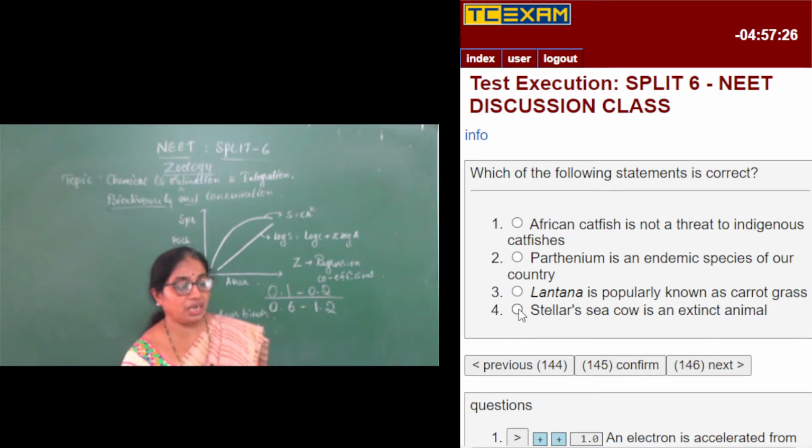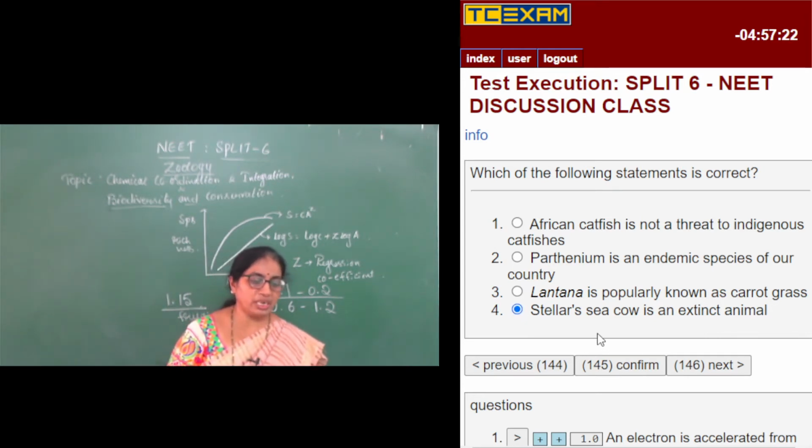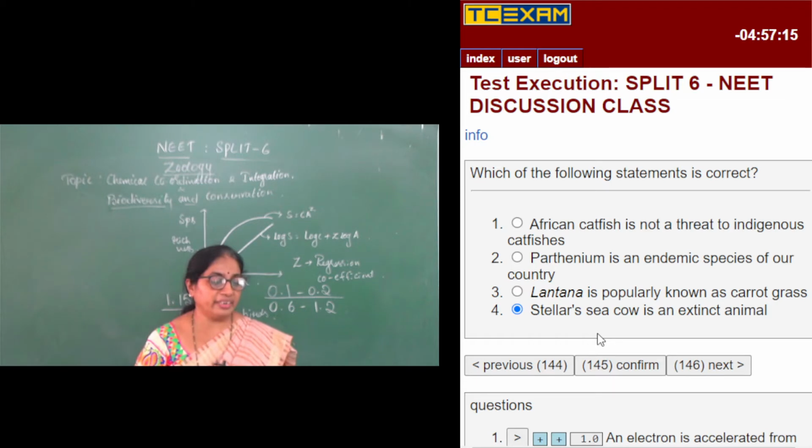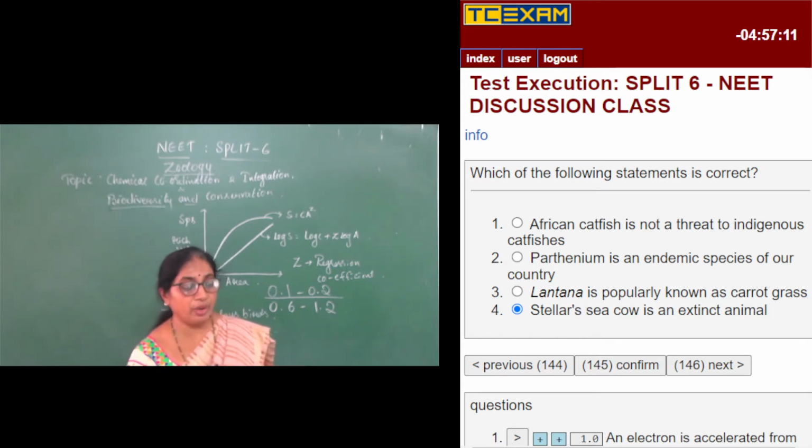Steller's sea cow is a mammal in the sea. It almost looks like a cow in the sea, but it is a bigger mammal. Steller's sea cow has gone extinct and it belonged to Russia. Now it is an extinct animal. So the fourth statement is absolutely correct.